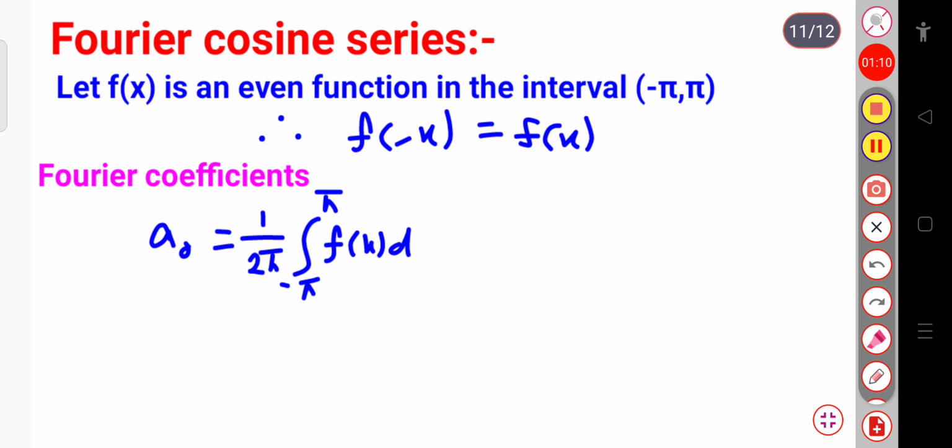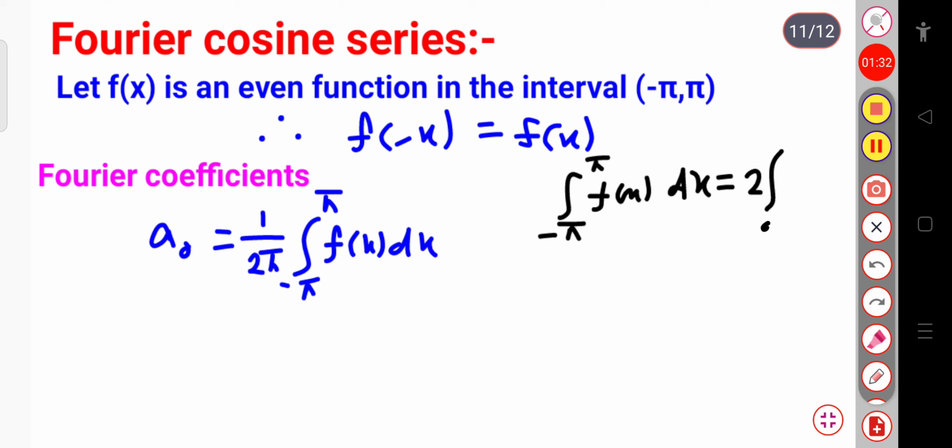And you know from the properties we have already discussed in the previous classes, if we consider the integration from minus pi to plus pi of f of x dx, where f of x is an even function, this will be equal to 2 into the integration from 0 to pi of f of x dx. This is the property of the even function.